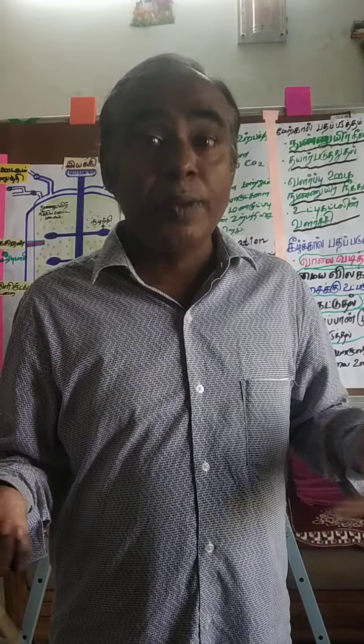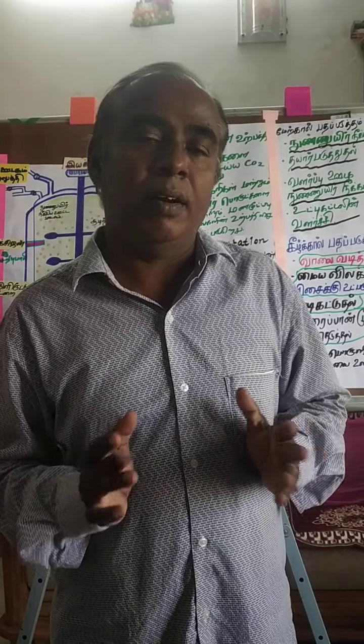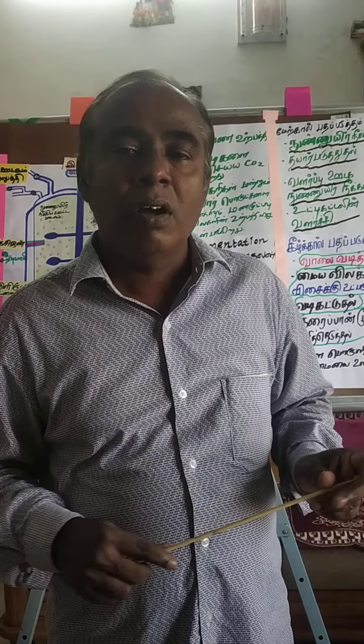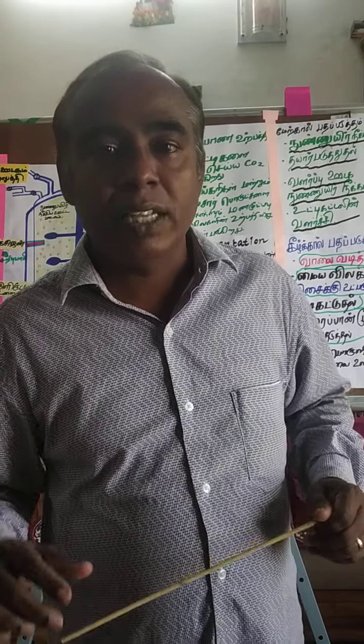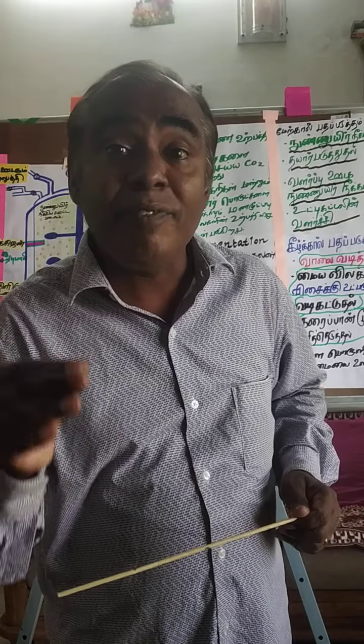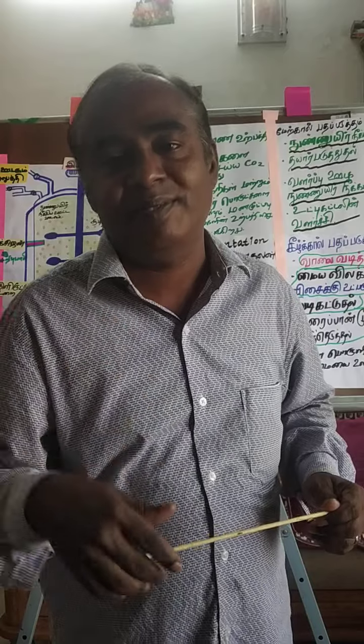They do not depend upon oxygen for survival. Such organisms are called anaerobic organisms. Have you heard the word anaerobiosis? Anaerobiosis is life in the absence of oxygen.